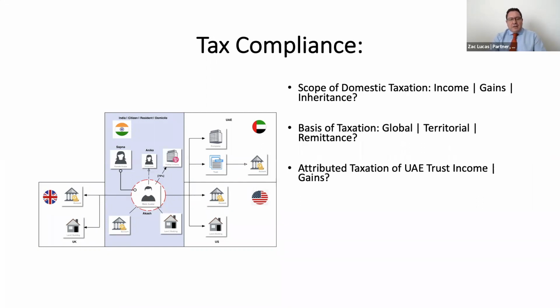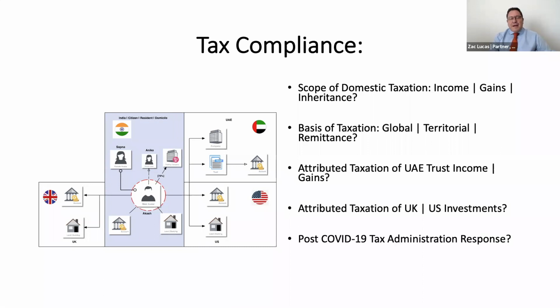And here we're really looking at things like a CFC-like rule for the UAE trust income and gains. Can that be attributed? Likewise, the attribution back to India for taxation on UK and US investment income. And then finally, and I think this is going to be a theme of this particular PRT, what can we expect from an Indian tax administration perspective in respect of the recovery from COVID-19 and how it may affect high net worth families. So I'd invite Shira to take us through from the top, the scope of domestic taxation right through to the basis, then the attribution and the COVID recovery.